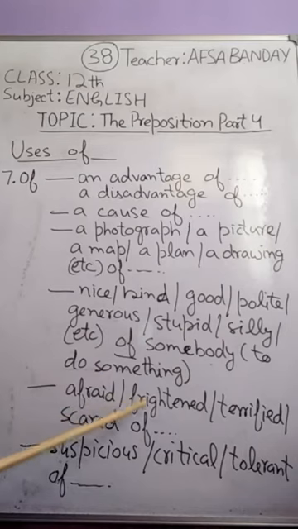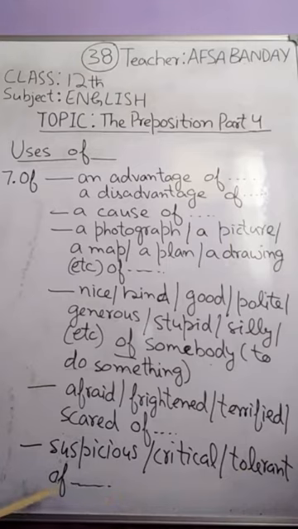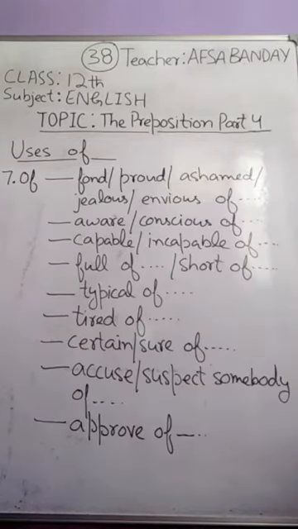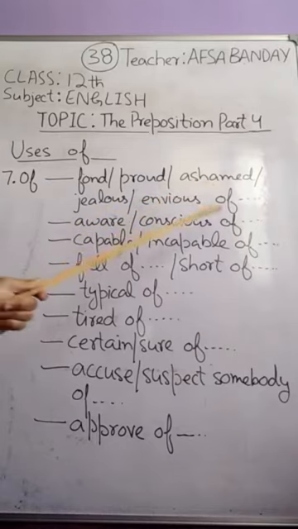Similarly, we say afraid, frightened, terrified, scared. All of these mean frightened of. She is afraid of water, or they are scared of snakes, etc. Similarly, with the words suspicious, critical, tolerant, we also use "of" after them. So suspicious of, critical of, tolerant of. Similarly, we say fond of, proud of, I'm proud of you, ashamed of, jealous of, envious of.